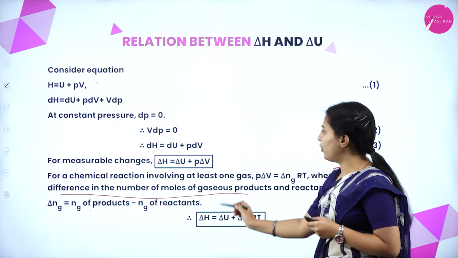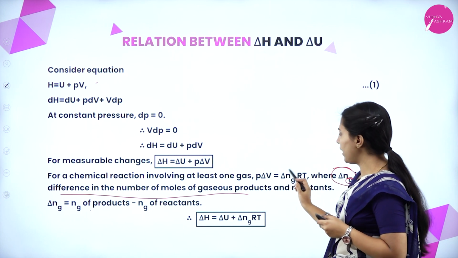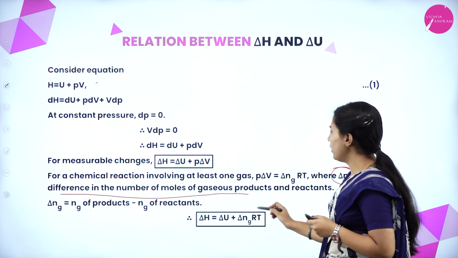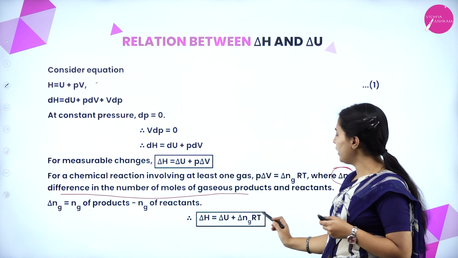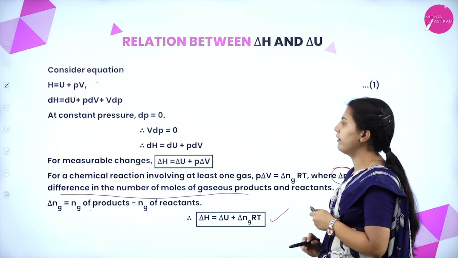Therefore, delta H equal to delta U plus delta Ng RT. This equation will form. This is the most important equation.